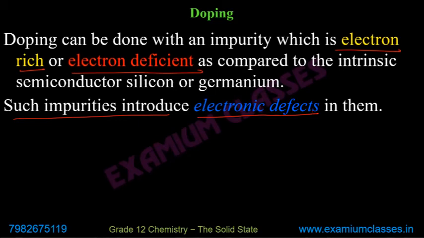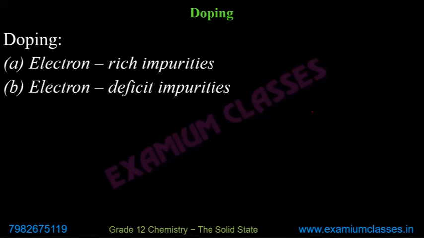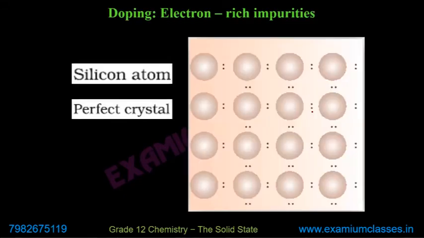I'll explain it through the diagram. First, understand it is due to electrons, that's why electronic defects. Electron rich, electron deficient impurities. First, electron rich impurity. If we have just silicon, all the atoms are of silicon.